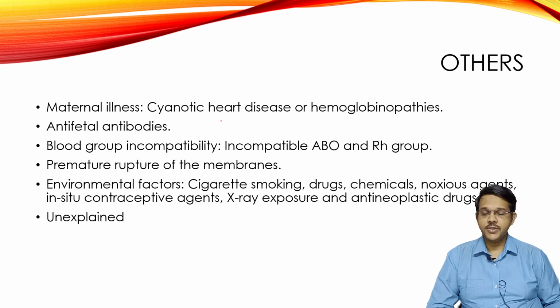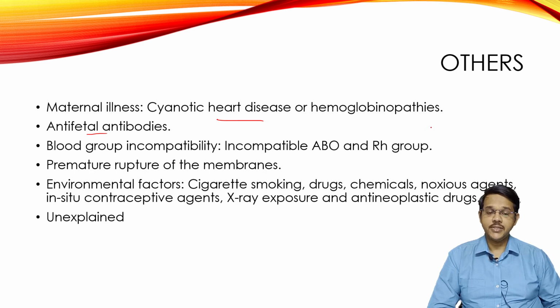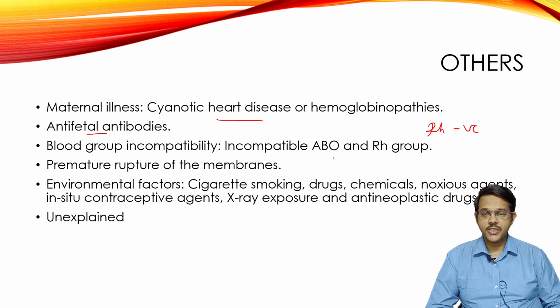Then some other causes like heart diseases, immunoglobulinopathies in the fetus itself, anti-fetal antibodies, and blood group incompatibility: if the mother is Rh negative and has developed Rh antibodies and the fetus is Rh positive, it may cause abortion.